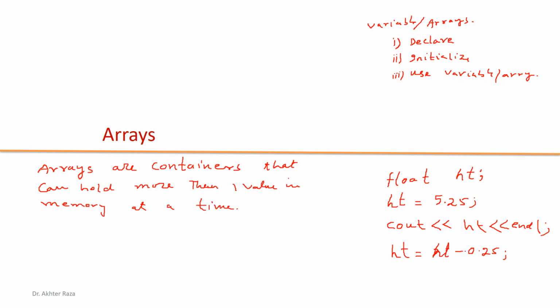Because we can store only one value in the variable height. If I store the height of a second student into the variable height, then the height of the first student is removed from that place, and the new value is assigned to the same variable.